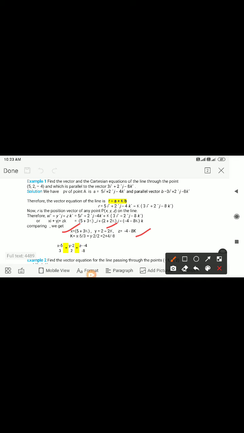So from all these three we get the value of k: (x minus 5)/3 = (y minus 2)/2 = (z plus 4)/(minus 8). So we see the equation becomes (x minus 5)/3 = (y minus 2)/2 = (z plus 4)/(minus 8). This is called the Cartesian form.